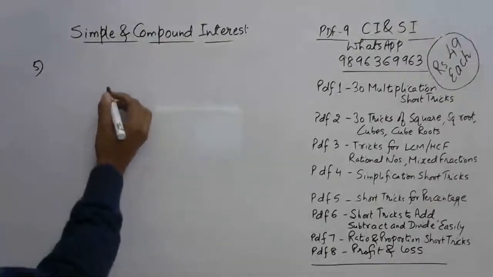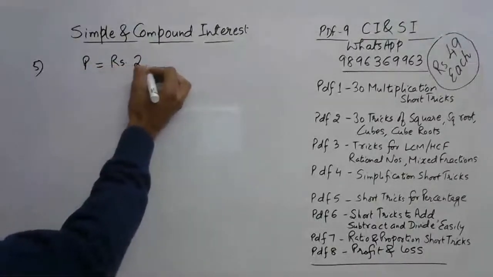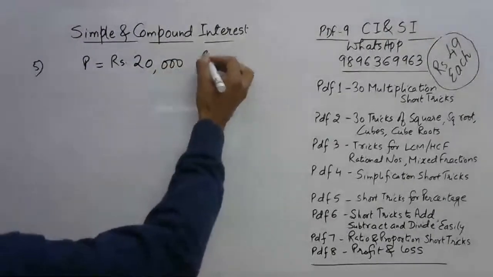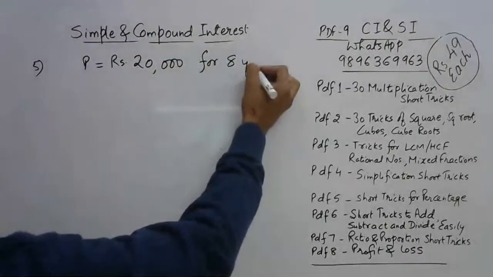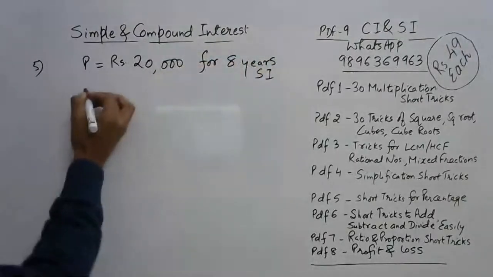Okay. So the amount invested is rupees 20,000 and this is invested for 8 years. SI, simple interest.